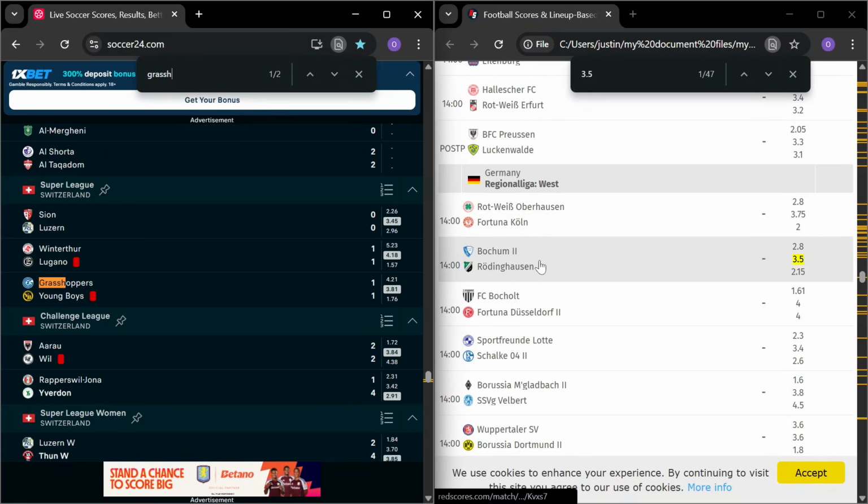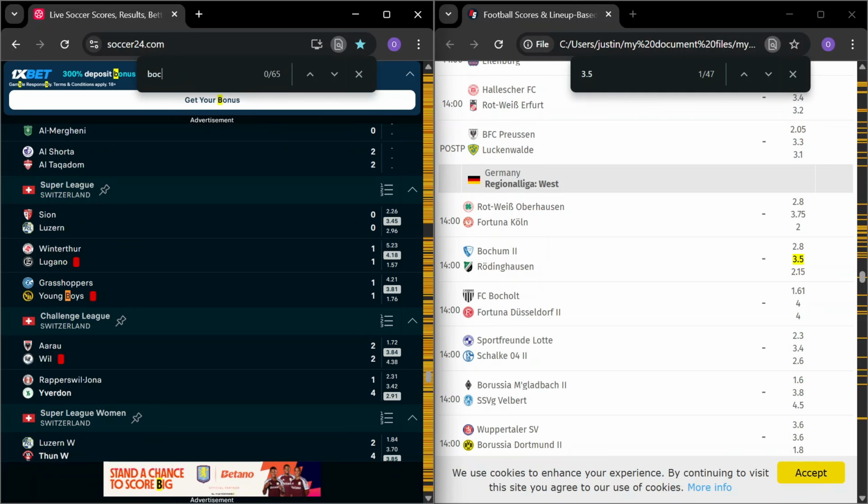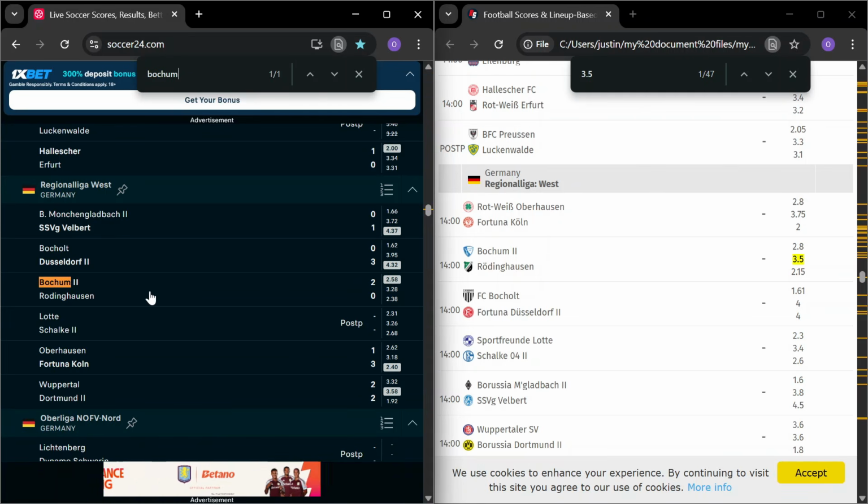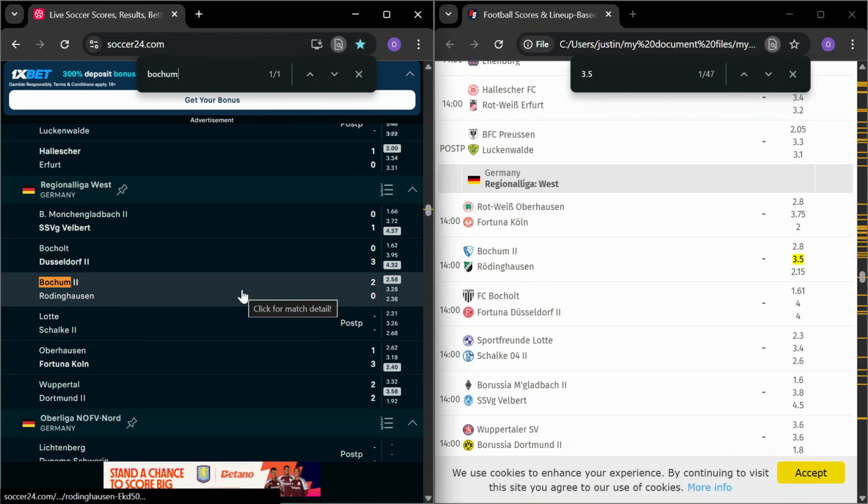So this is Rodenhausen, Regional Liga, Germany. Now let's search for Bochum. Now you can see this is also 2-0. So 6 games out of 6 with over 1.5 goals. Now, if you picked 3 games for over 1.5 goals on the first ticket, we are getting 6 currently now.